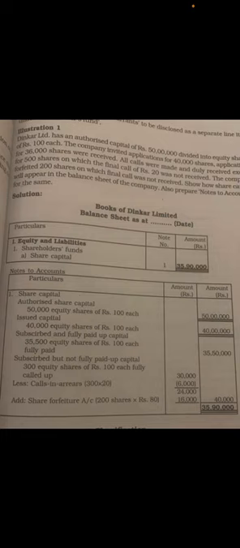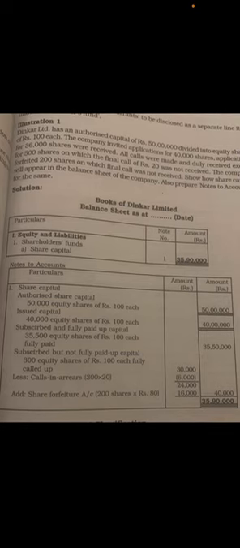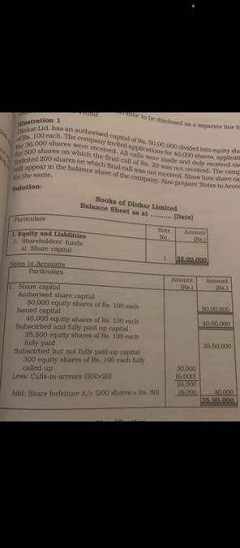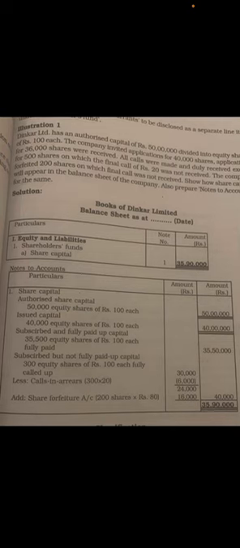Next is issued capital. So how much is the issued capital according to the sum? It is 40,000. So 40,000 equity share of rupees 100 each. So issued capital is 40,000 into 100. So you get 40 lakhs. This you have to put in the outside column. So you don't have to add or something. You just have to enter, just have to show how much is the amount. And then is subscribed capital.